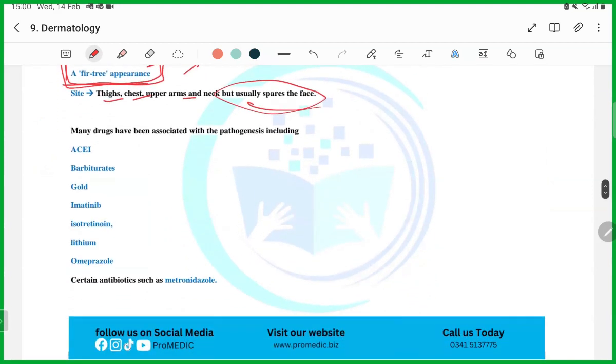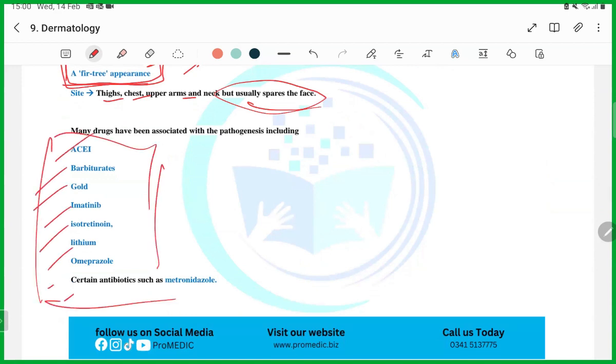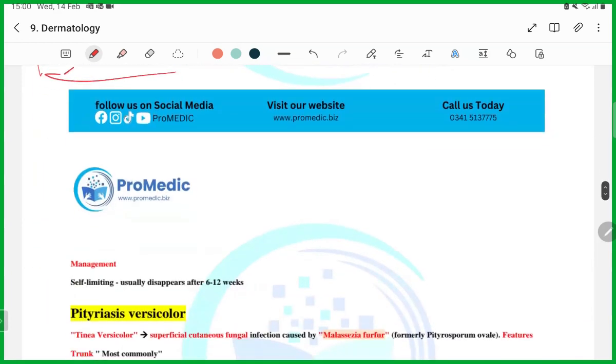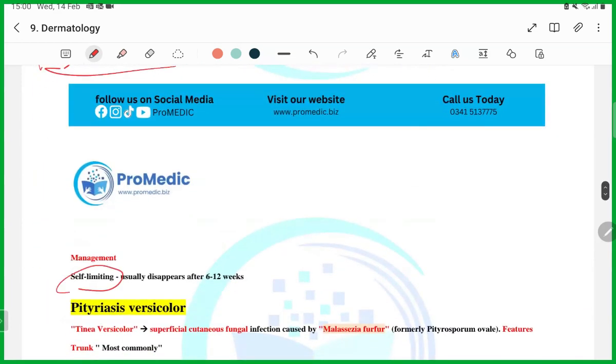Then, which of the following drugs are the reason for pityriasis rosea? These are the drugs that can cause pityriasis rosea. You have to remember those, guys. Management: self-limiting. Remember the time, guys. Remember the time, 6 to 12 weeks. They will definitely ask you. They will ask, write it like that.